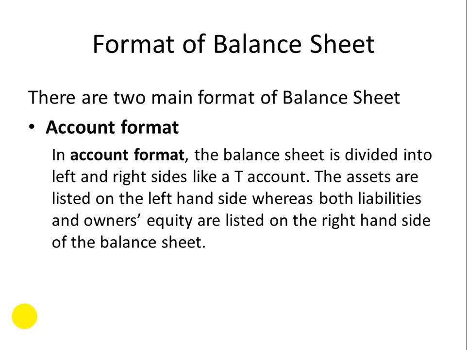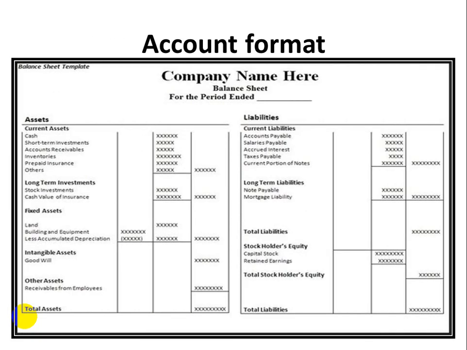So this is one kind of format, and an example of an account format balance sheet is given here. You can see here on the top we write the name of the company, and after that the balance sheet, and the period to which this balance sheet refers, and after that on one side we have the assets, and on the other side we have the liabilities as well as owner's equity. Assets are then divided into groups: current assets, long-term investments, fixed assets, intangible assets, and other assets. And similarly we have current liabilities, long-term liabilities, total liabilities, and stockholders' equity. Stockholders or shareholders are the same thing.